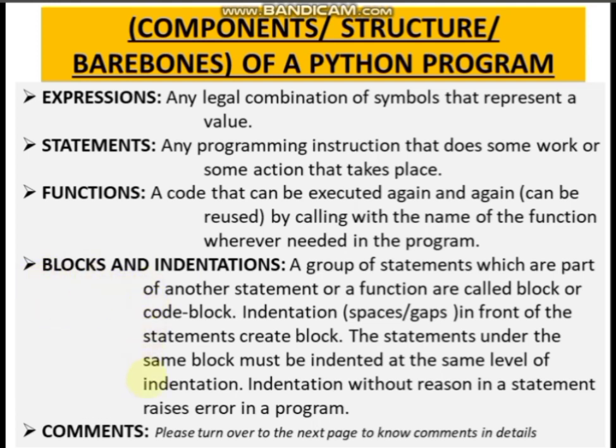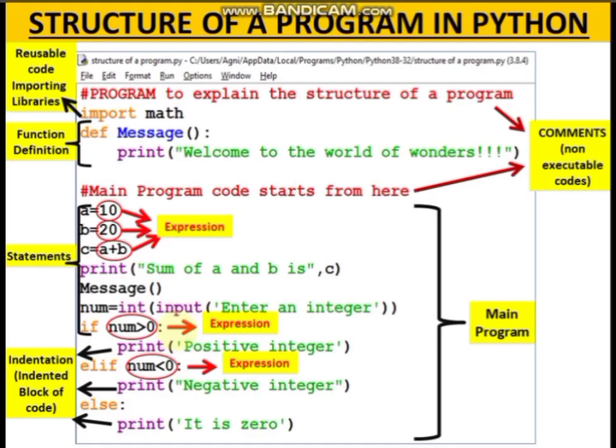That means this entire thing is inside this block. So this is what is meant by indentation. Here if num is greater than 0, this is the expression, this is the statement, and print positive integer I have written after a certain gap. So this is what indentation is, giving a gap.